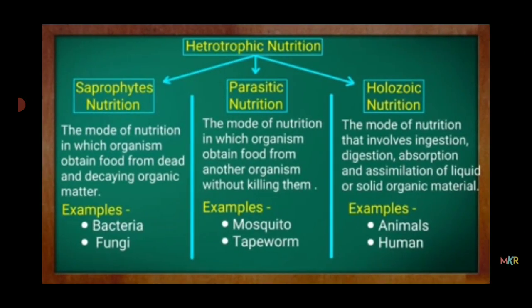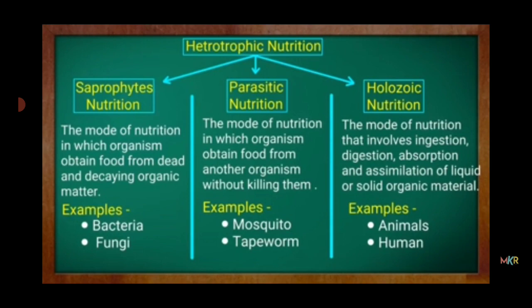The second type of nutrition is heterotrophic nutrition. There are three types in this: saprophytic nutrition, parasitic nutrition and holozoic nutrition. First one, saprophytic nutrition. The mode of nutrition in which organisms obtain food from dead and decaying organic matter, for example, bacteria and fungi. This means these organisms get their food from dead and decaying matter.